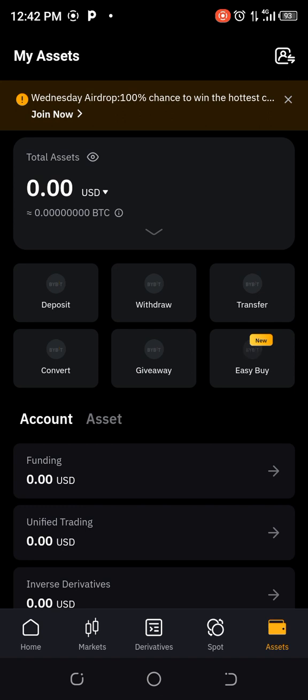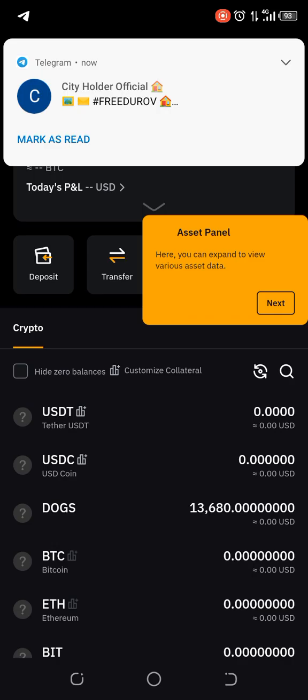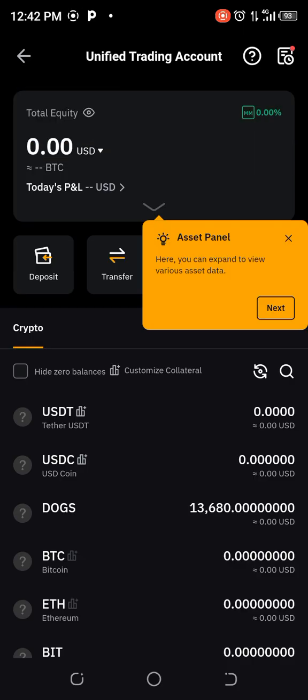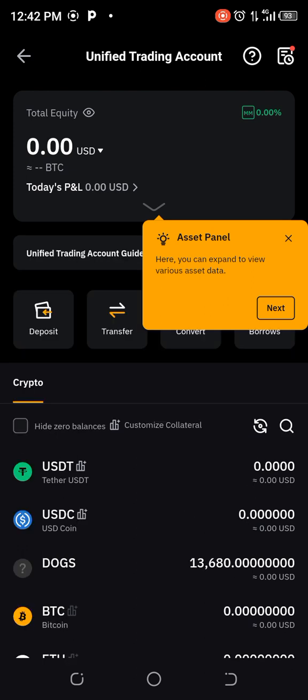So once the assets interface opens up, you click on unified trading, where you have unified trading down below here. Click on it. So once you click on unified trading, you are going to see your dog here. You can see mine as shown. So that is how you can check it.